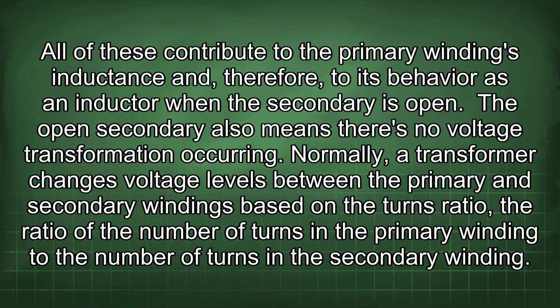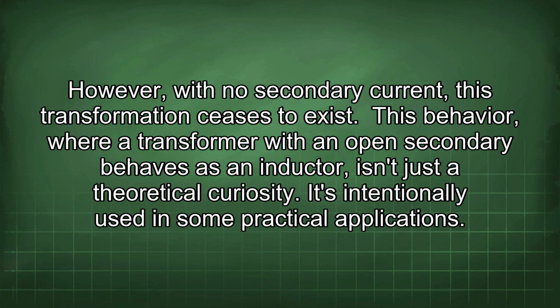Normally, a transformer changes voltage levels between the primary and secondary windings based on the turns ratio, the ratio of the number of turns in the primary winding to the number of turns in the secondary winding. However, with no secondary current, this transformation ceases to exist.